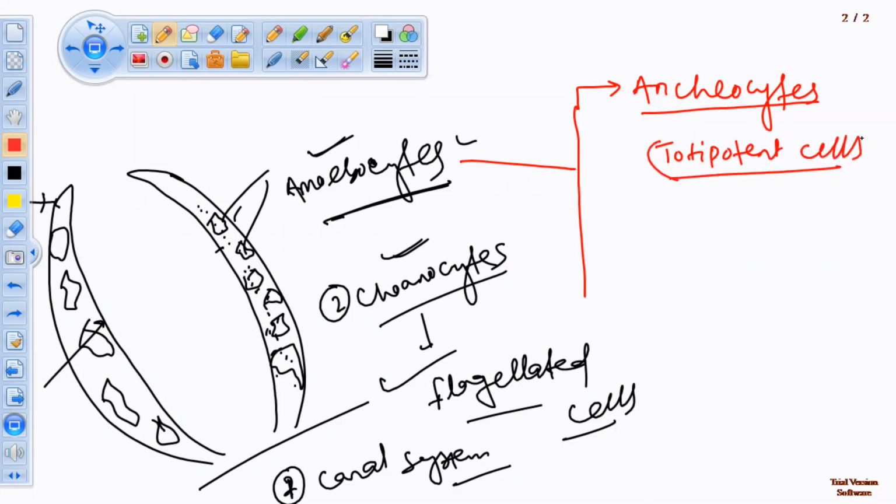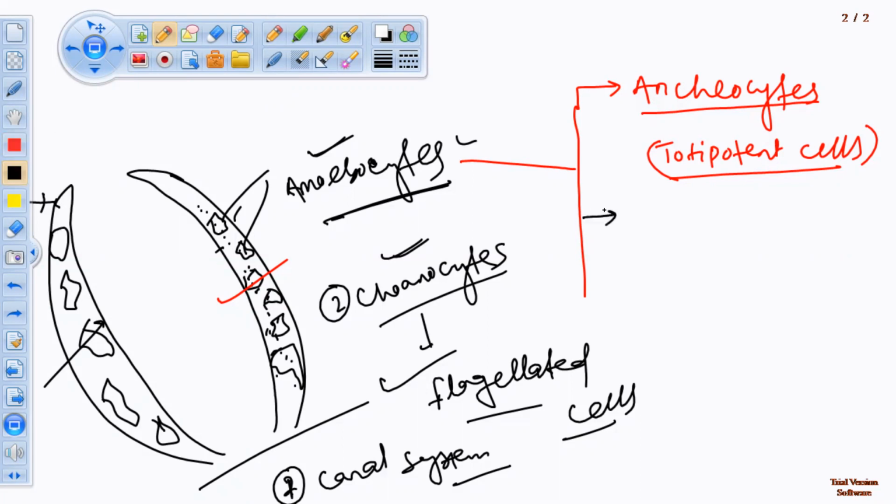They can divide and form different types of cells of the sponge. They are also known as reproductive cells, stem cells, and totipotent cells because they can convert into other types of cells. Very important amoebocytes present in the mesenchyme.